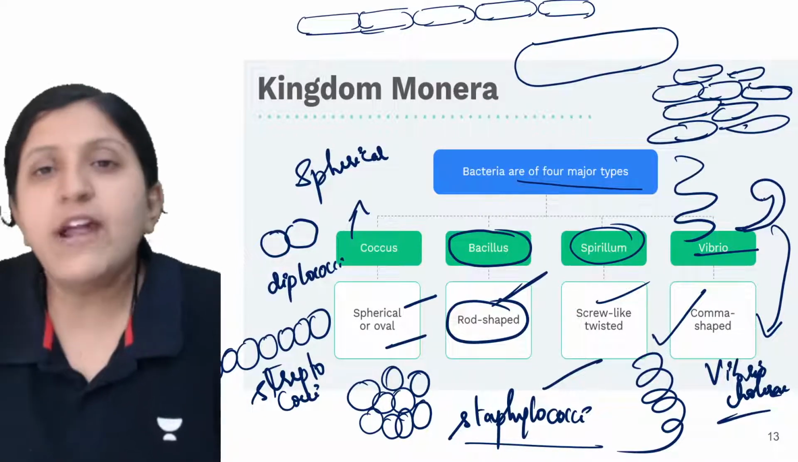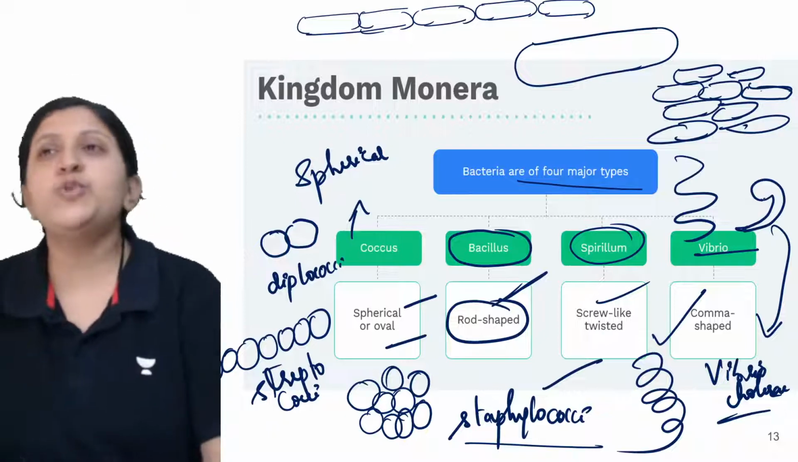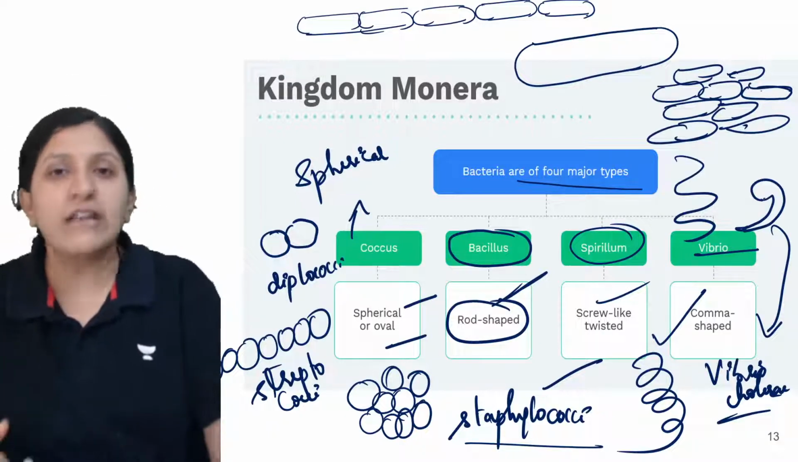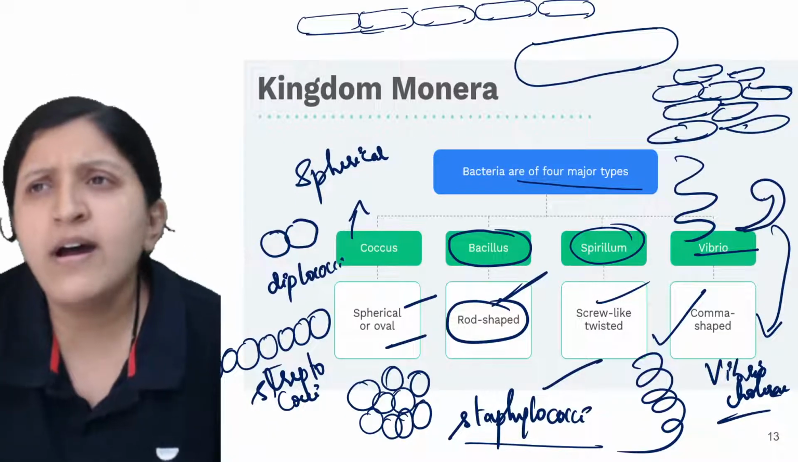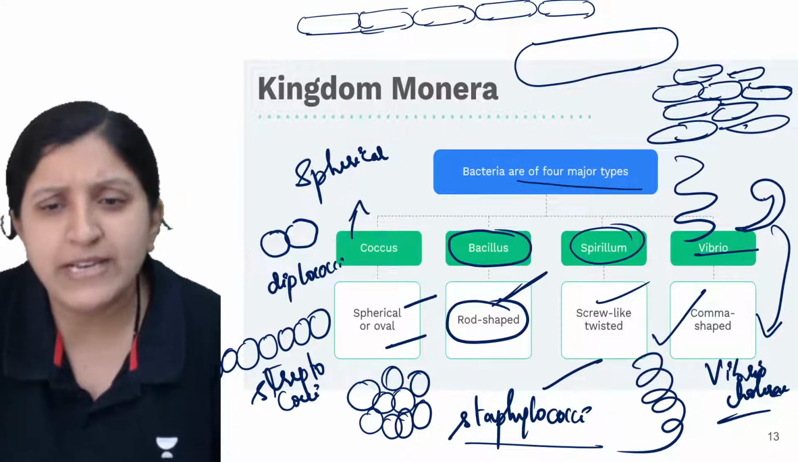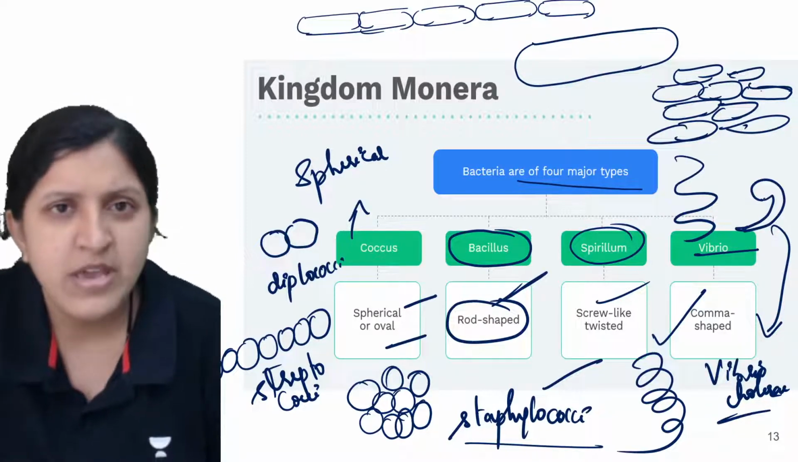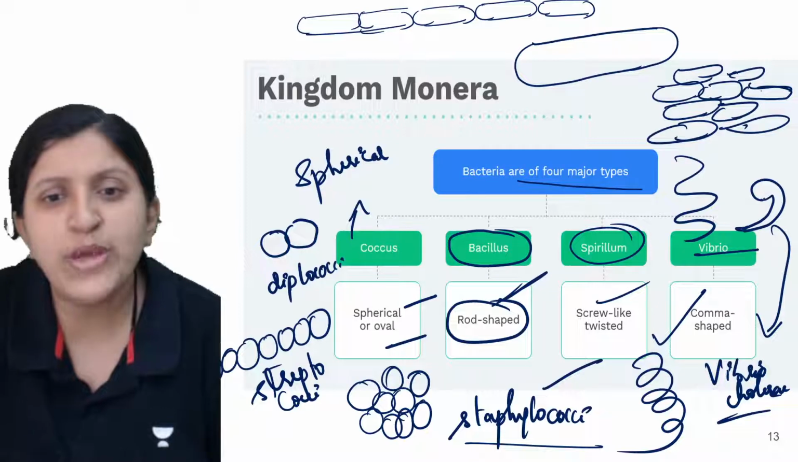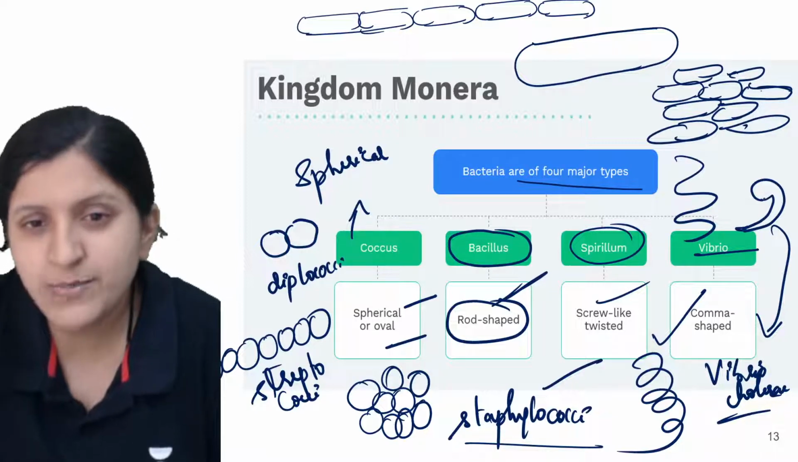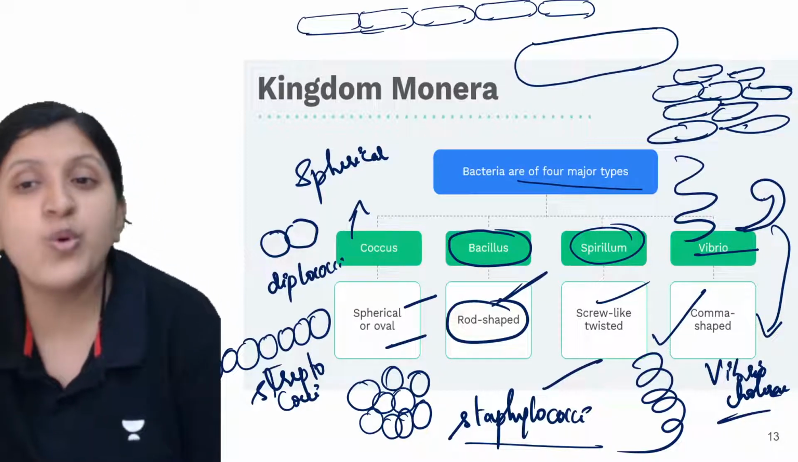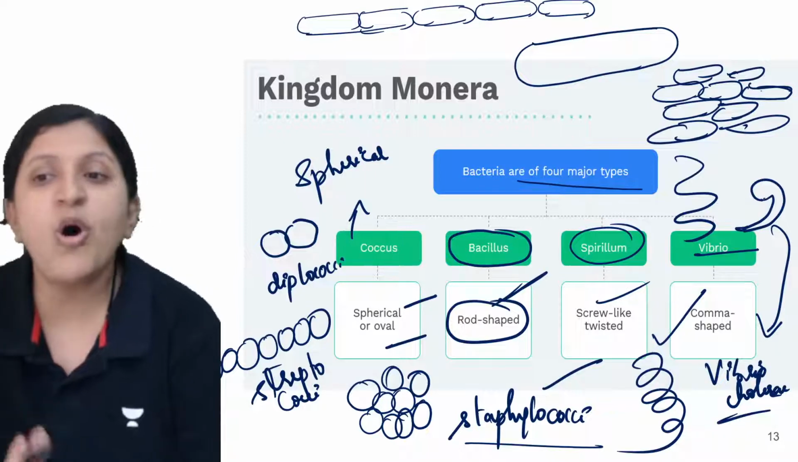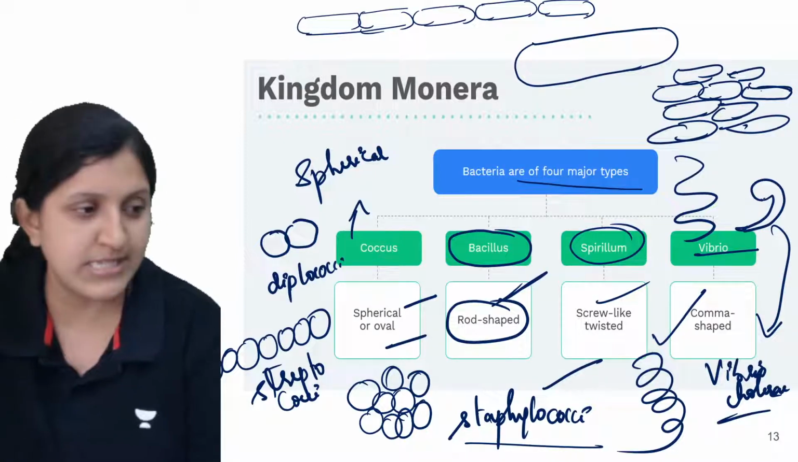So there are different shapes and these you need to remember, because in class 9 itself, in economic importance of bacteria, this identification is there. You need to identify whether it is diplococci, cocci, bacilli, spirillum, or the vibrio in the first place itself. So this is all about the kingdom Monera.